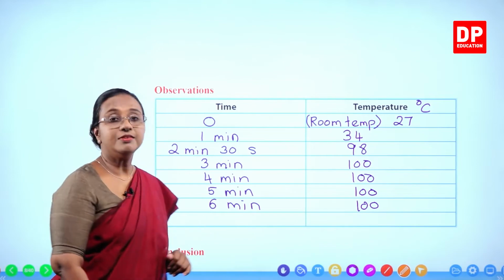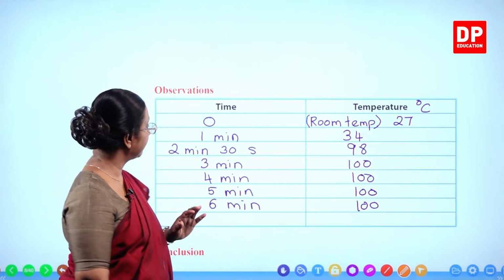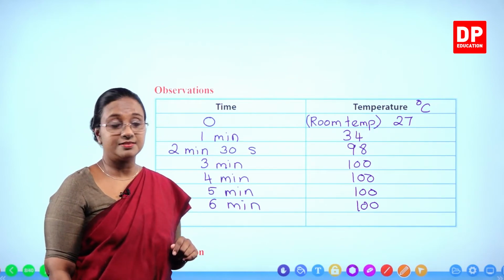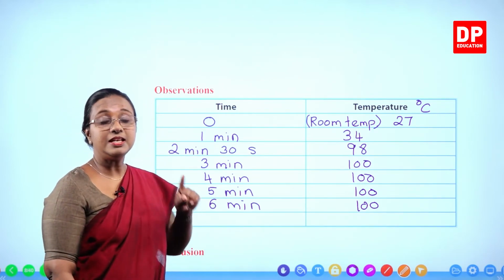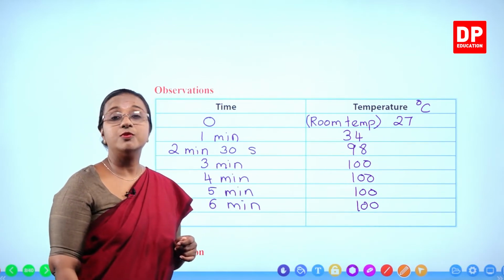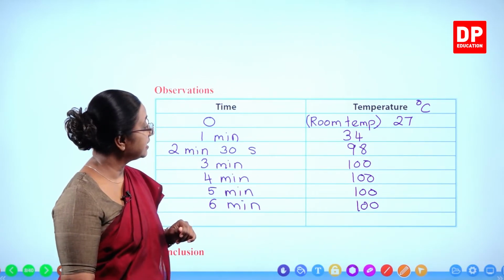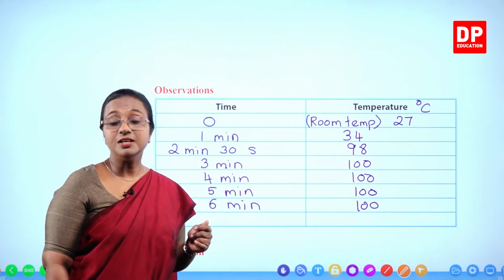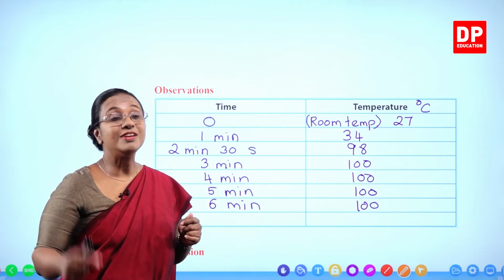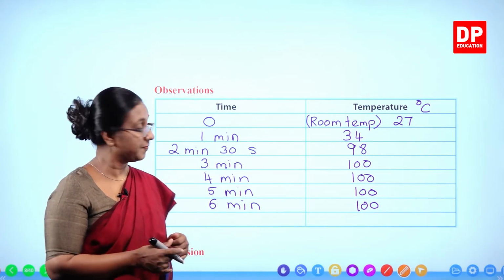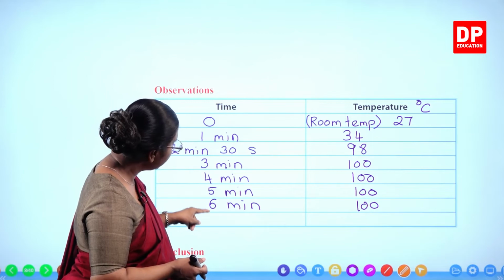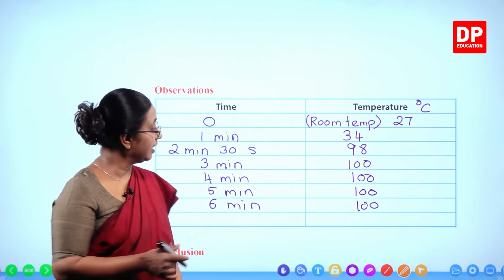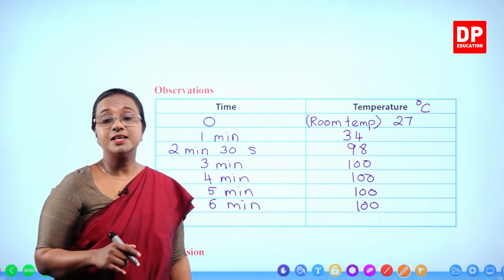So these were the readings that we got, students. You can remember initially it was the room temperature, 27 degrees Celsius. After providing heat, after 1 minute, it was 34 degrees Celsius. At 2 minutes and 30 seconds, it was 98 degrees Celsius. Quickly the temperature rose. Why? It took only a small amount of water. And thereafter, from 3 minutes onwards, you were able to see that the temperature reading was 100 degrees Celsius.